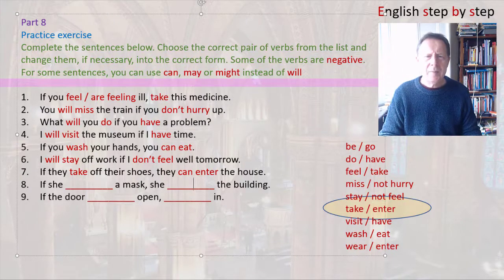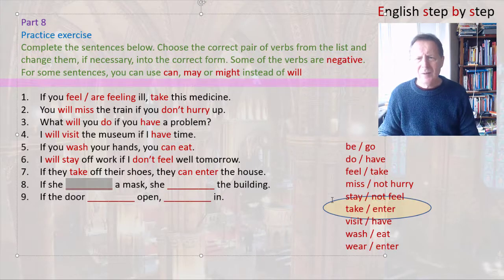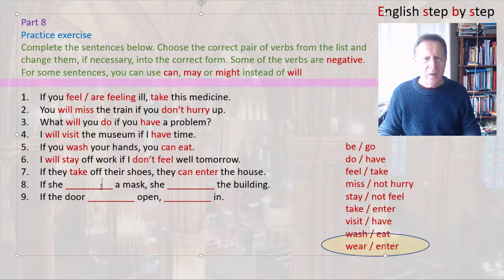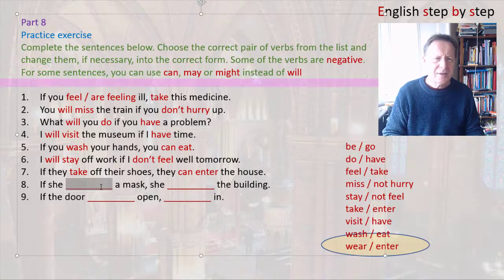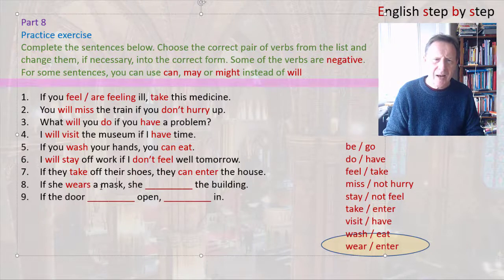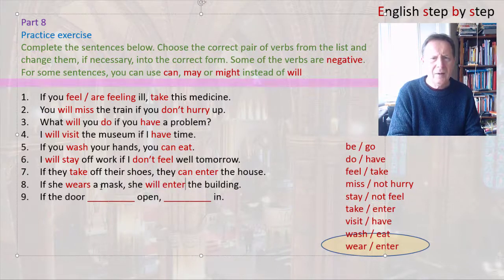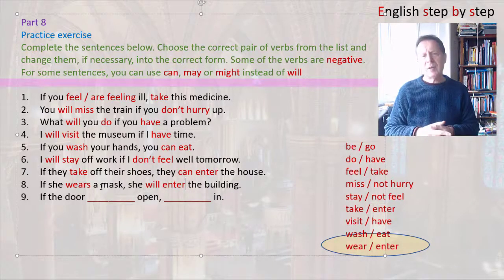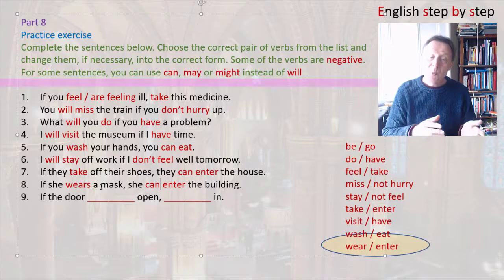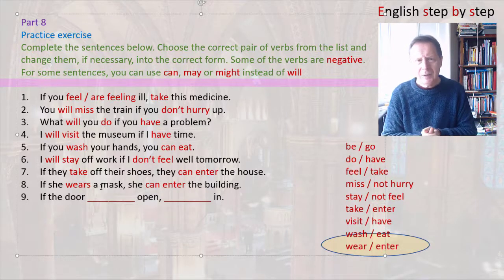Now, the next one is about a mask. So we're talking about the face. So for a mask, we need to use wear. So if she wears, present simple, if she wears a mask, and then we have she will enter. Now again, this one is like number 7. We really need to talk about permission. So let's change it to can. If she wears a mask, she can enter the building.